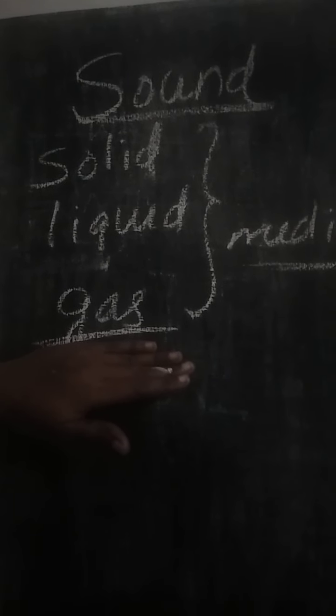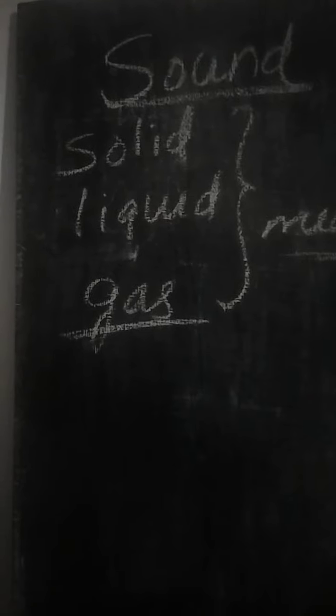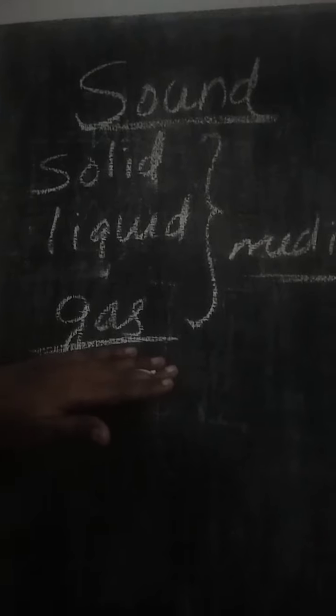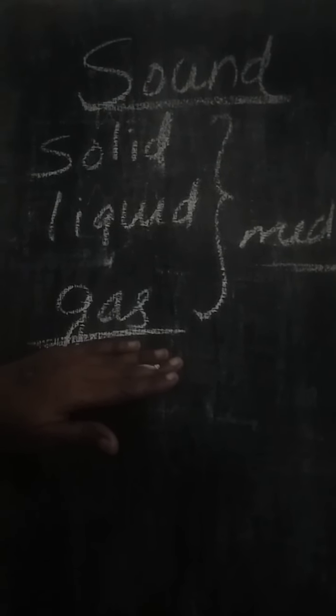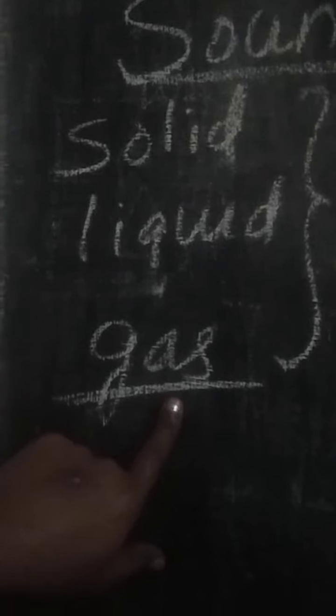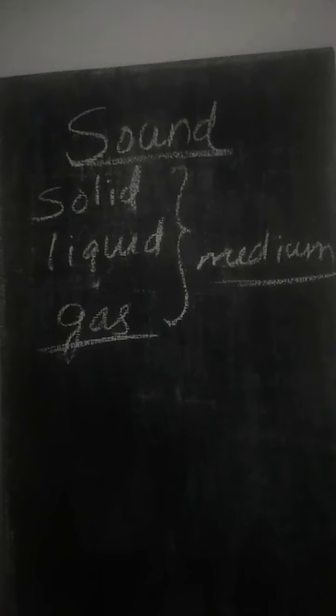And the sound can easily travel through gas. Gas is another medium. Take the thundering sound. Where is the sound coming from, who is the source of that thundering sound? That is from the clouds. Due to the shaking or collision of clouds, a thundering sound is produced, and that can easily pass through air. Air is nothing but a gas. Clear? So sound can propagate through solid, through liquid, and through a gaseous medium.